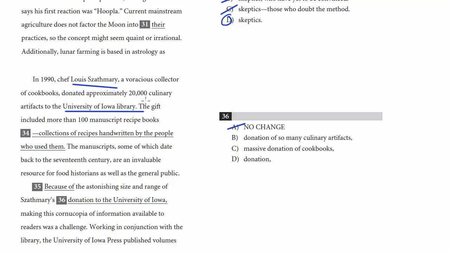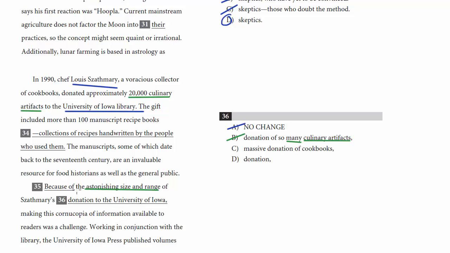Again, earlier in the passage, we've already established that Szathmary donated culinary artifacts. So number one, repeating what he's donated seems redundant. But also, the sentence is talking about the astonishing size and range of what he's donated. So to say the astonishing size and range of his so many culinary artifacts, this many is also redundant with the astonishing size and range earlier. So again, we can get rid of B because it's just not quite concise enough.